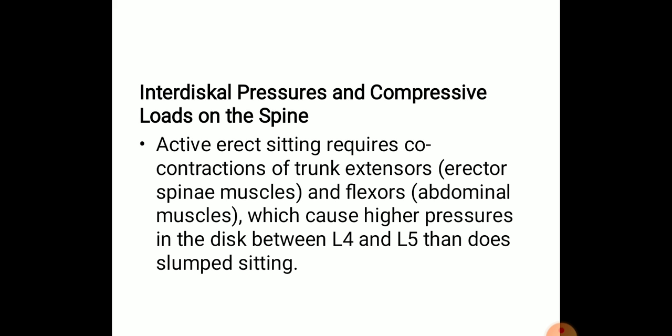As its name suggests, interdiscal pressure is a pressure which occurs in the disc whenever we attempt normal sitting, or slouch or alternating sitting postures. Active erect sitting requires co-contractions of trunk extensors, that means erector spinae muscle, and flexors, all the abdominal muscles, which cause higher pressure in the disc between L4 and L5 than does slump sitting. Whenever we try for erect sitting posture, as we said, the line of gravity is passing through the bodies of all the vertebral bodies in the lumbar region. So the highest amount of pressure is applied between L4 and L5 in the vertebral disc.